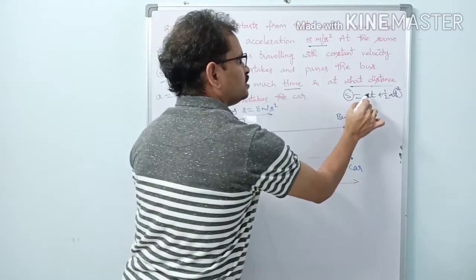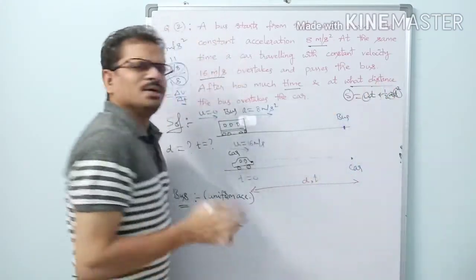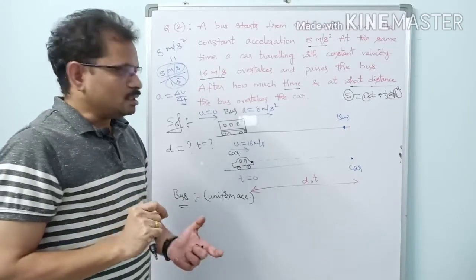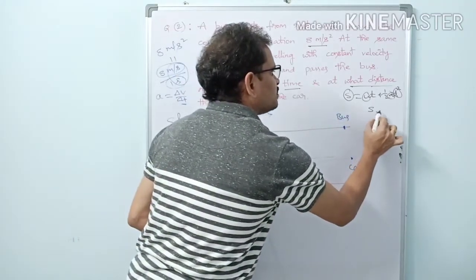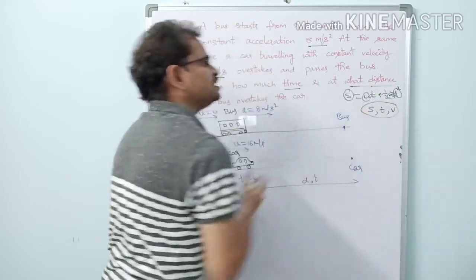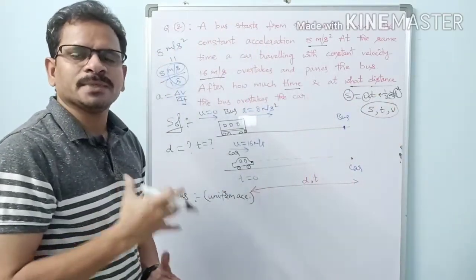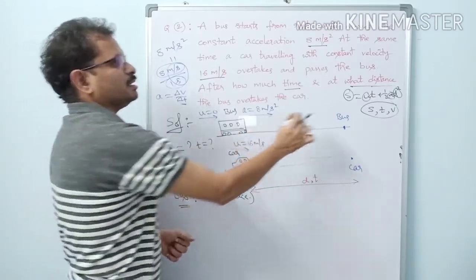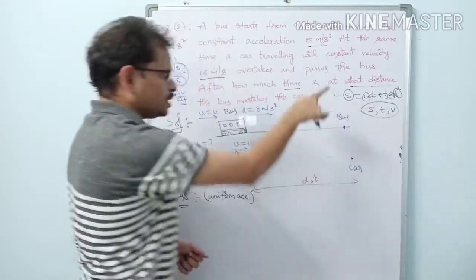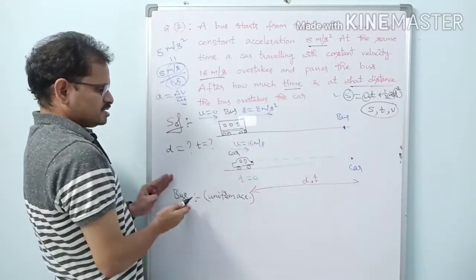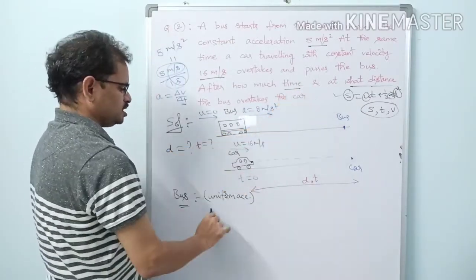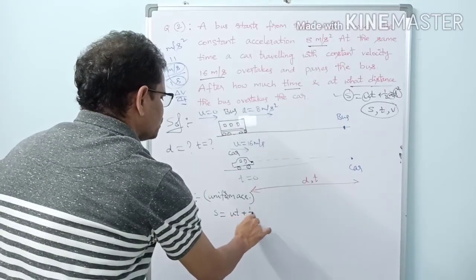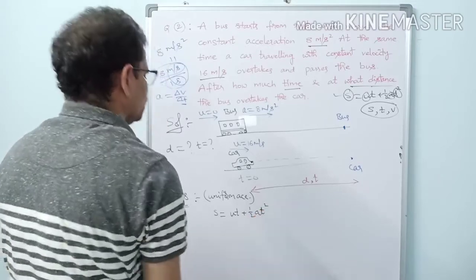Actually in every equation u will be there, a will be there. U and a do not decide the equation we have to choose. Displacement, time and velocity, these three help us decide the relevant equation. Here distance and time are in this equation, so we can use it. So for the bus, which is having uniform acceleration, we are choosing S equal to ut plus half at square.